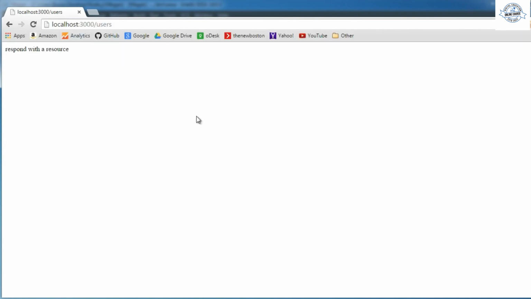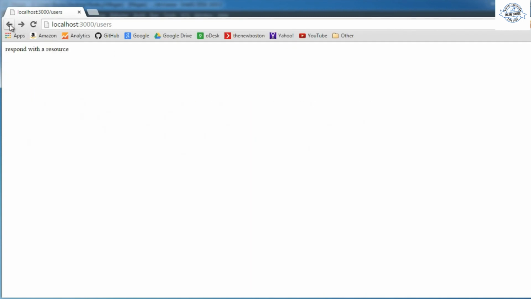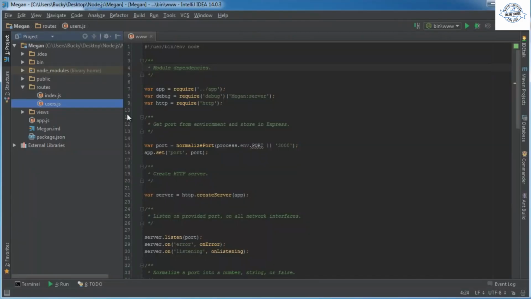So again, this is just a really basic demo page, but whatever. And obviously those are the only two pages we have so far. So if you go to something like bacon, that doesn't exist, it gives us an error. Let me open that back up.